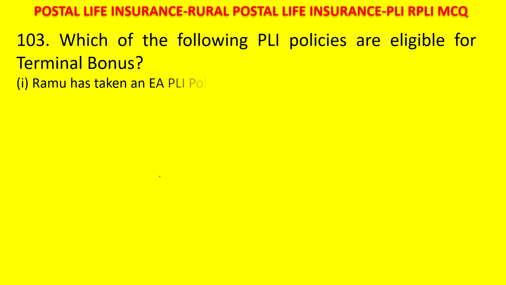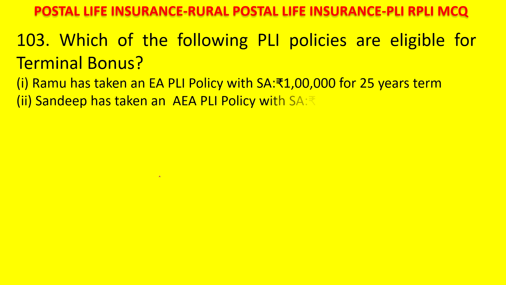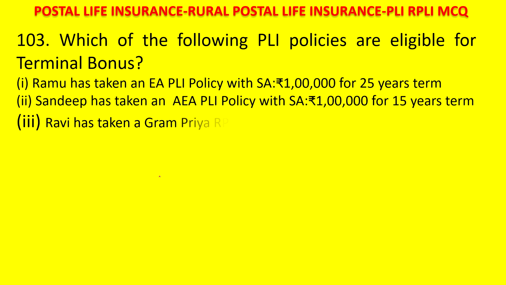Which of the following PLI policies are eligible for terminal bonus? 1. Ramu has taken EA policy with the sum assured 1 lakh for 25 years term. 2. Sandeep has taken AEA policy with 1 lakh for 15 years term. 3. Ravi has taken a Gramapriya RPLI policy with the sum assured 1 lakh. 4.